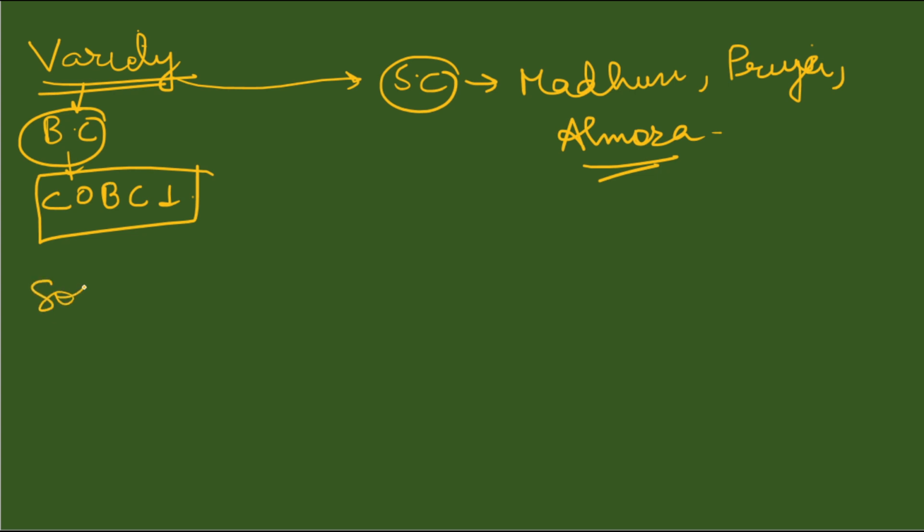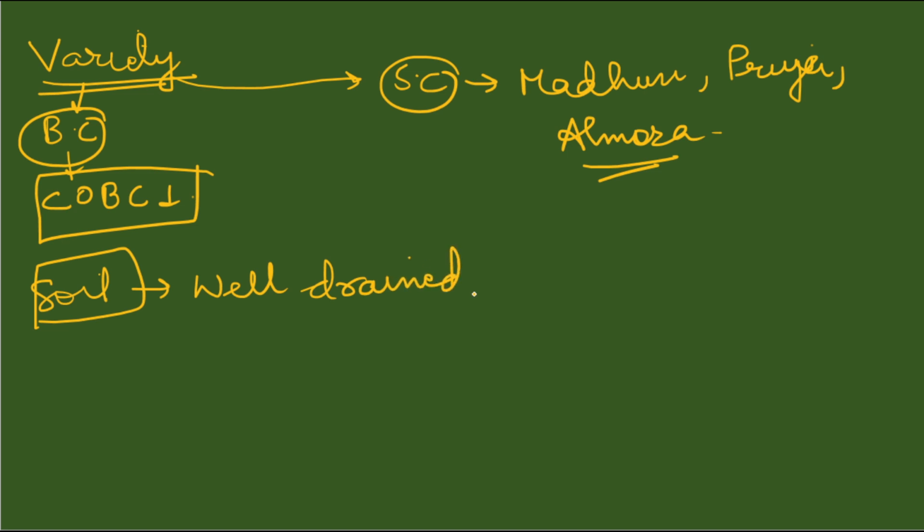Now let's see the soil requirement for its production. Generally, sweet corn and baby corn are commercial varieties, so they can be grown in different kinds of soil. But we need to keep in mind that the soil should be well drained and the pH of the soil should be around 6 to 7. This is the ideal condition for growing sweet corn and baby corn.